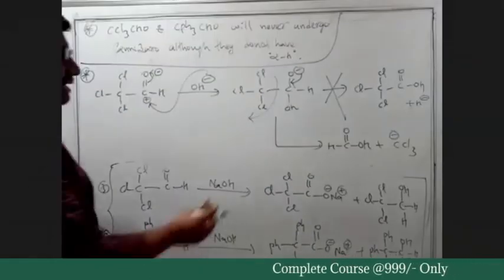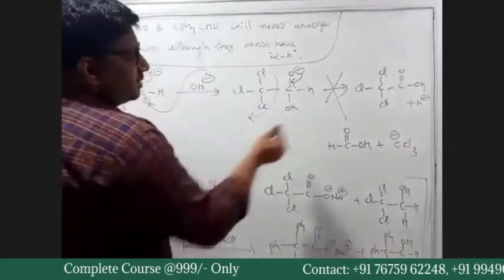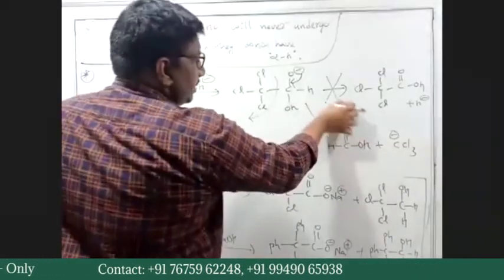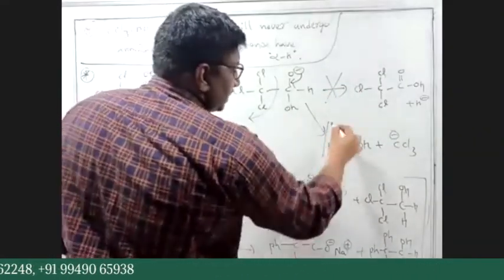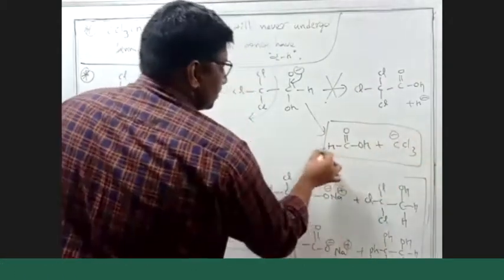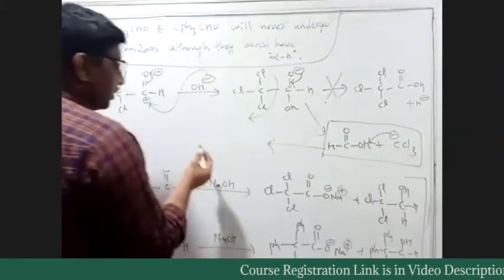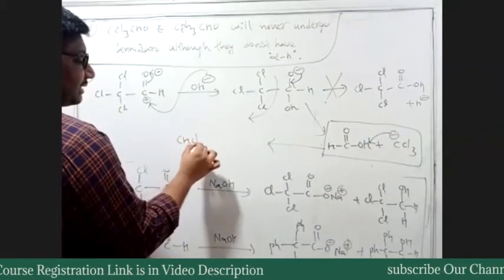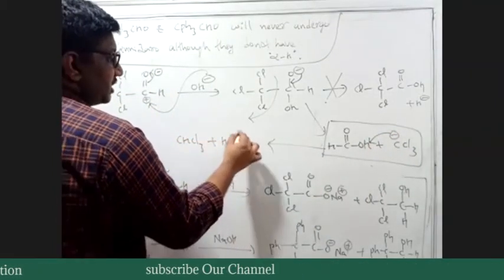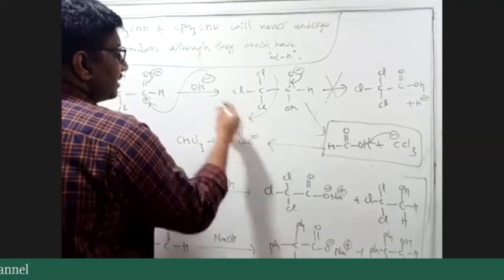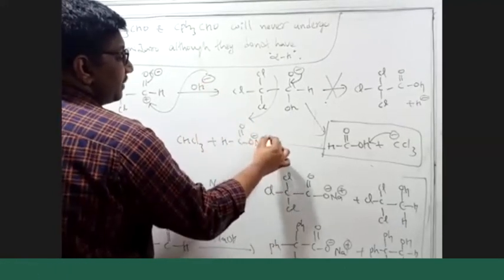So what are the products of this reaction? This reaction occurred in this way. The first reaction will never occur. Now this C minus will pick up this proton to form CHCl3 plus HC double bond O minus, and if you take NaOH, we have Na plus.